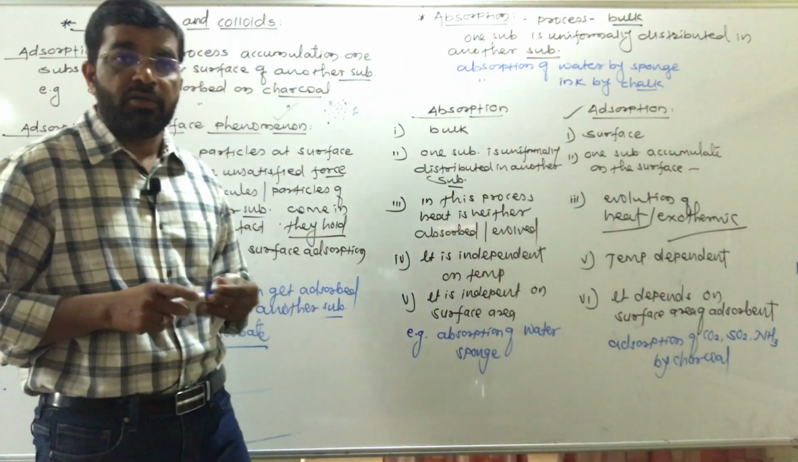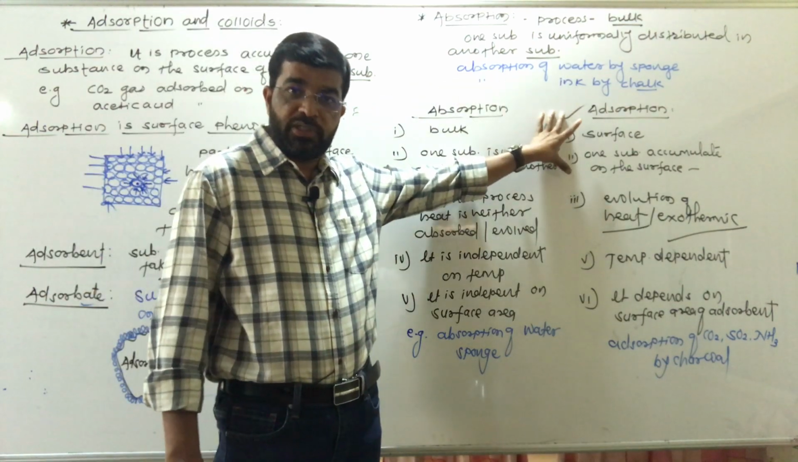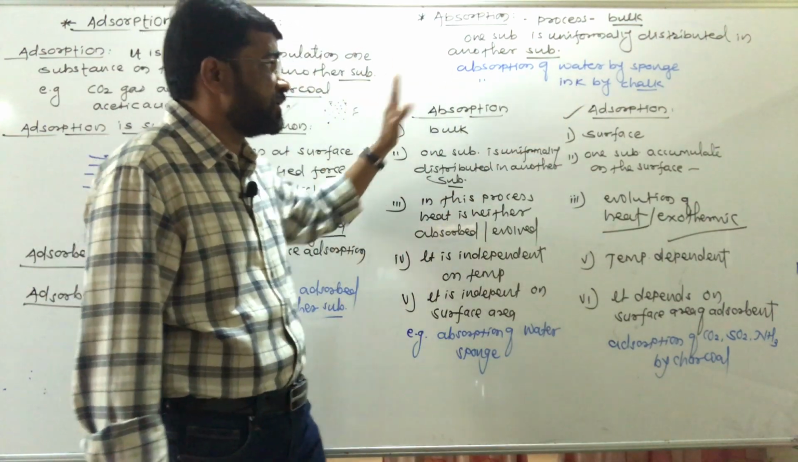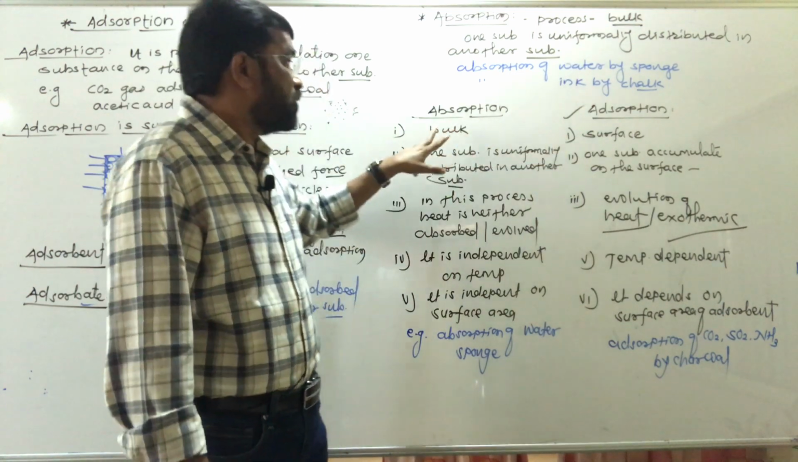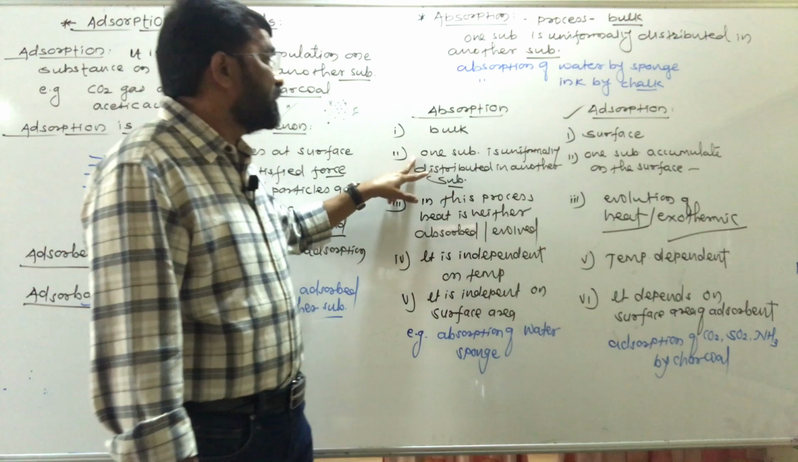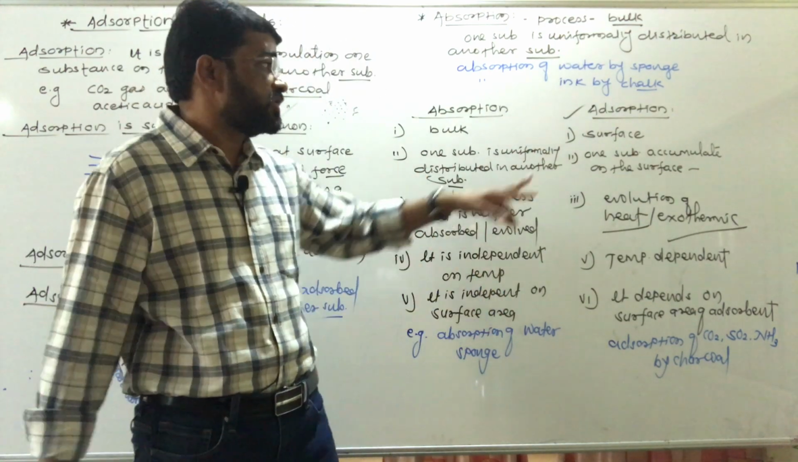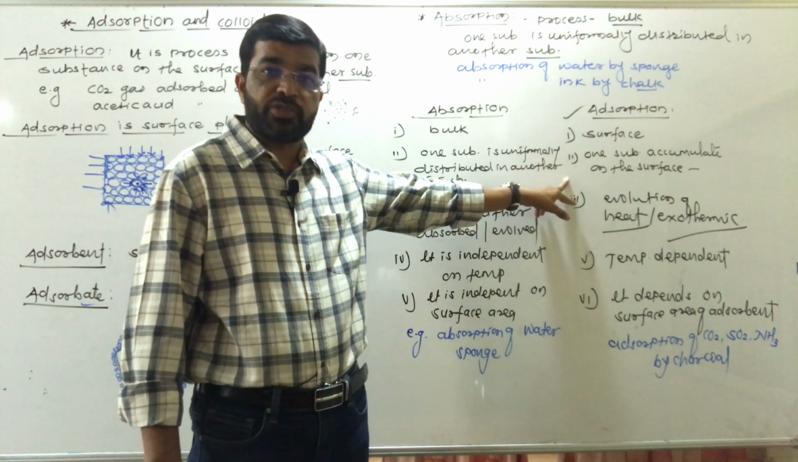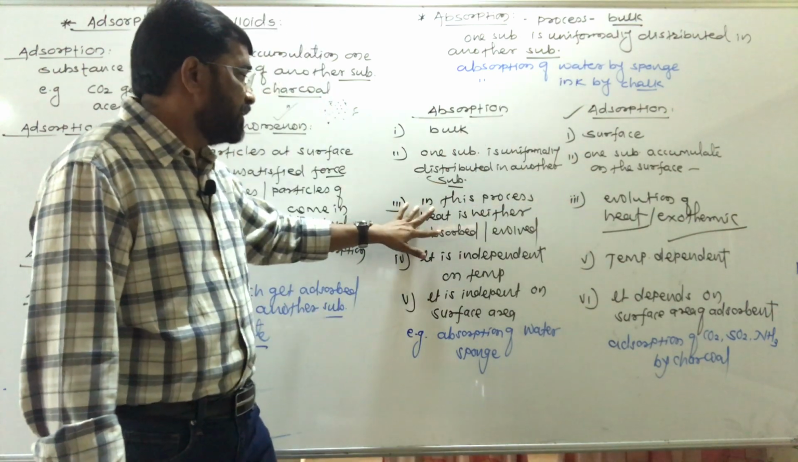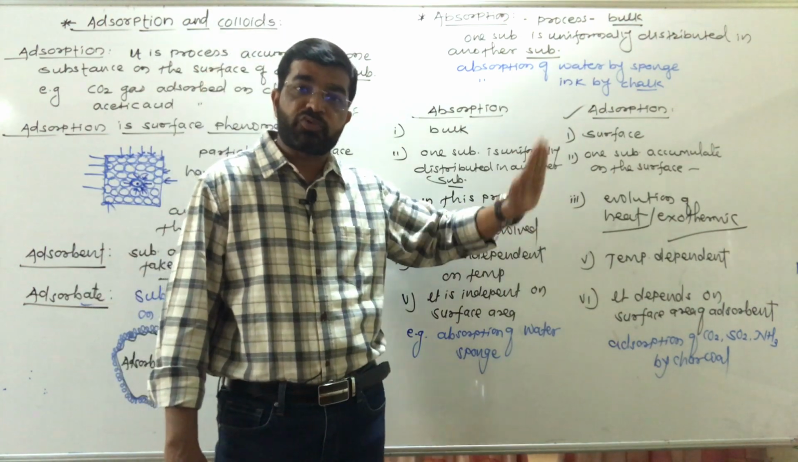So this is the difference between absorption and adsorption. Don't forget, absorption is a bulk phenomenon, adsorption is a surface phenomenon. In absorption, one substance is uniformly distributed in another substance. Here one substance accumulates on the surface of another substance. In absorption, heat is neither absorbed nor evolved. Adsorption is an exothermic process, heat is evolved.